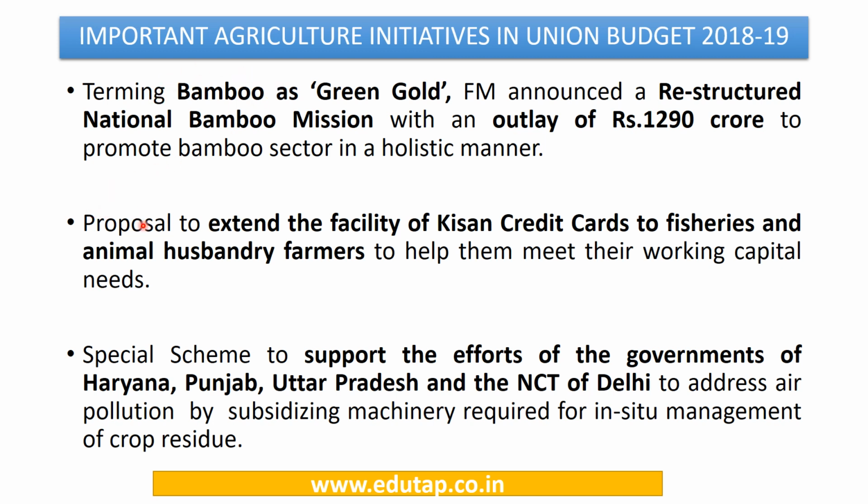Also, there is a proposal to extend the facility of Kisan credit cards to fisheries and animal husbandry farmers to help them meet their working capital needs. So it has also been felt that the ambit of the Kisan credit card should not be restricted to agricultural farmers and laborers. It should be expanded to cover fisheries and animal husbandry farmers also. Also, a special scheme has been announced to support the efforts of the governments of Haryana, Punjab, Uttar Pradesh and Delhi to address air pollution by subsidizing machinery required for in situ management of crop residue.